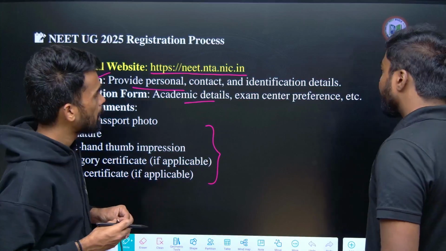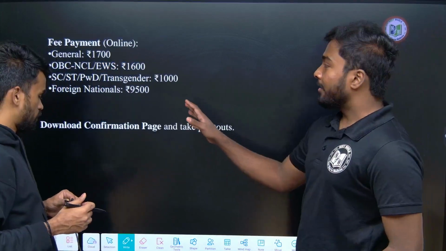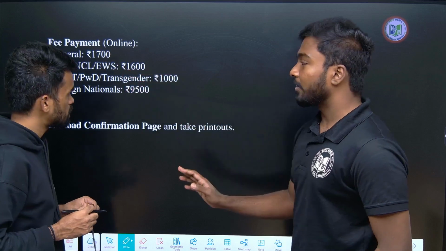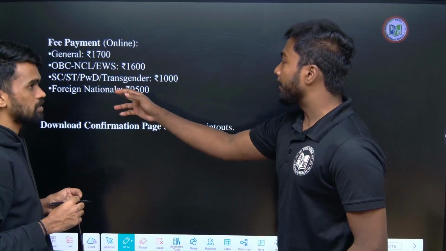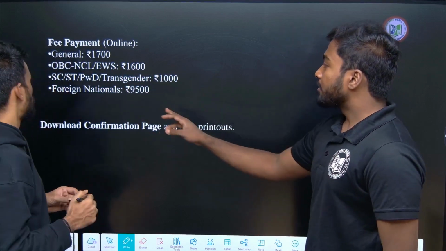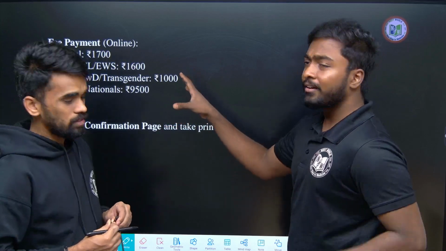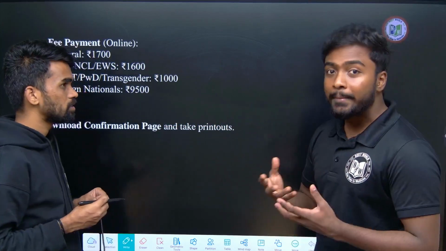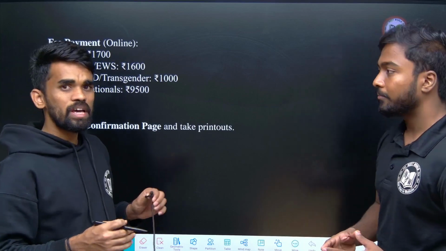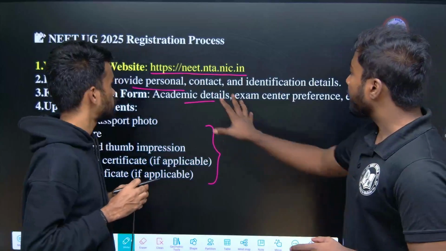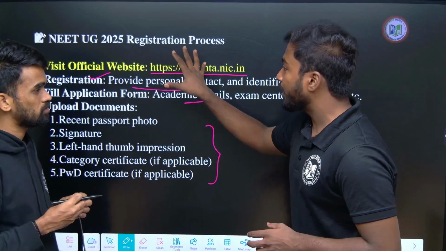For the fee payment, for general it is 1,700, for OBC it is 1,600, and for SC, ST or PWD it is 1,000. For foreign nationals it is 9,500. This is the latest update, so the fees may change in the upcoming years. We are providing this as per the 2025 NEET criteria, and the registration process also as per 2025.